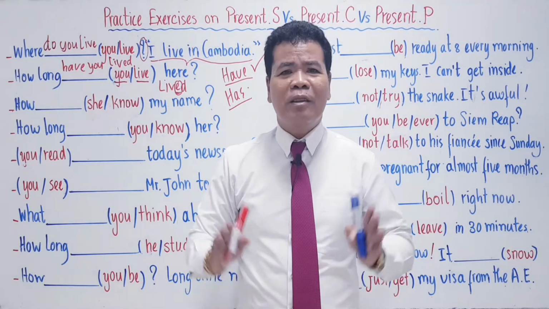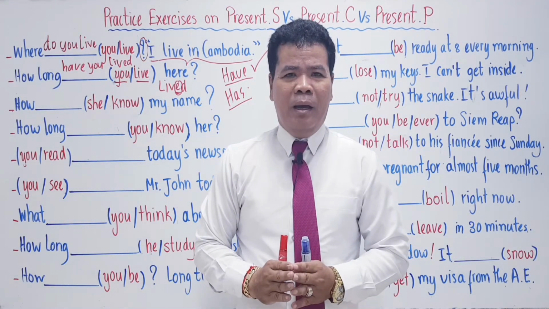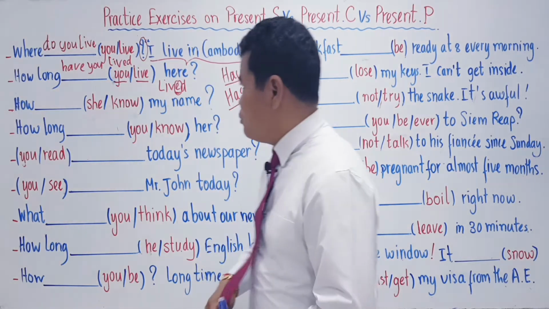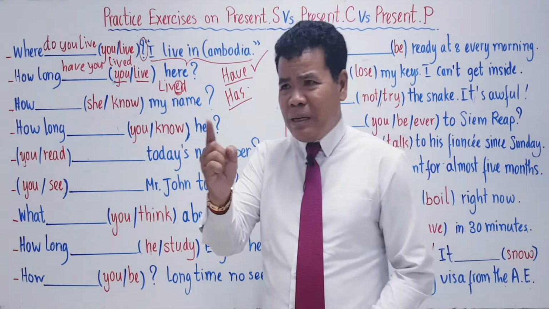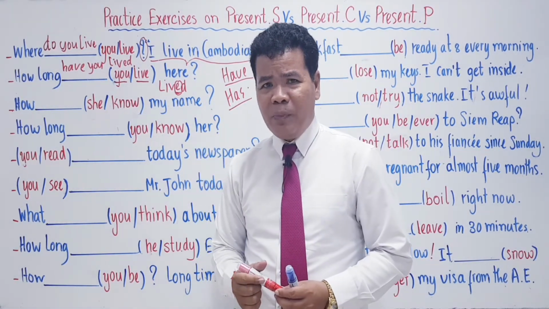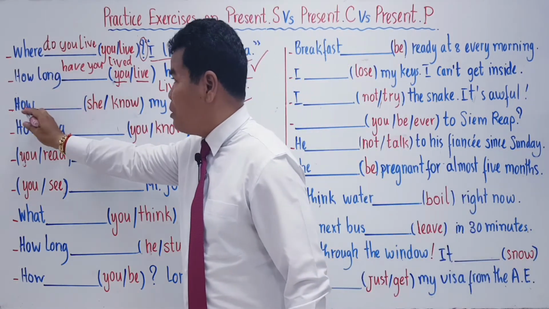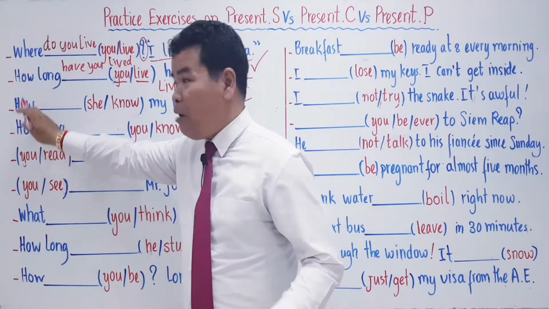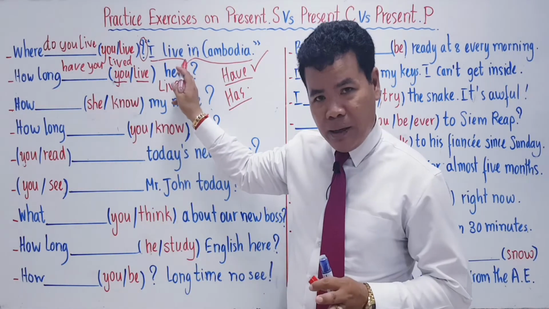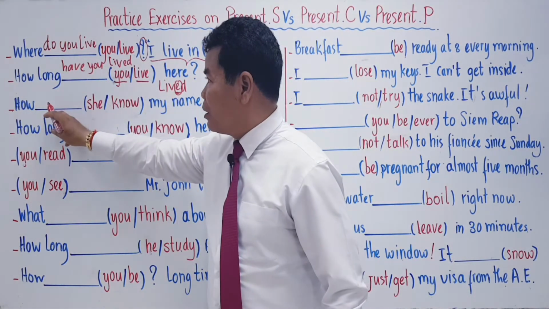No, this is not the correct way, okay? The thing is, you have to take note about my name. My name is very easy to remember, okay? So, how long is not the way we use in here. Just how, not how long, you know? How long we use with present perfect. Understand?